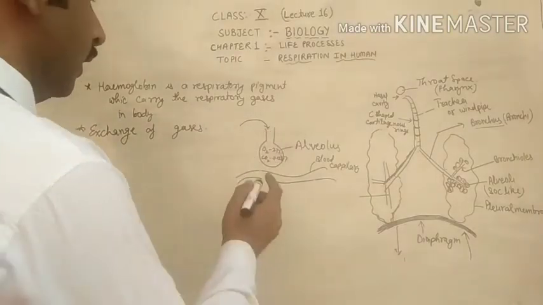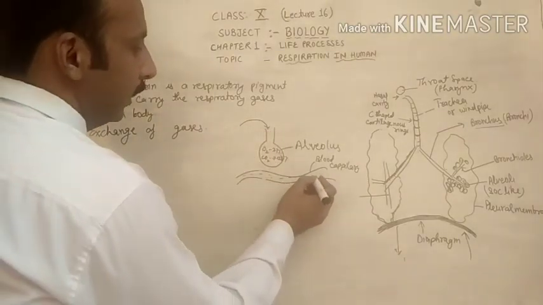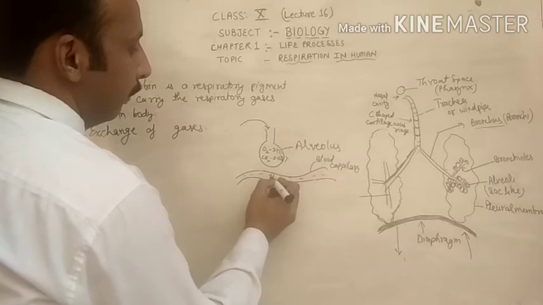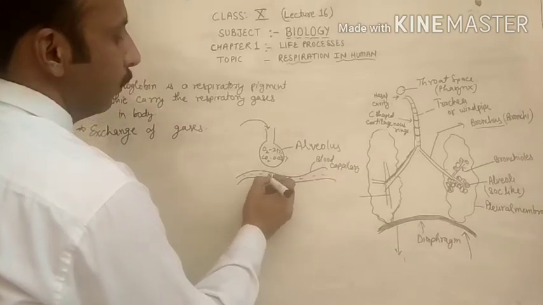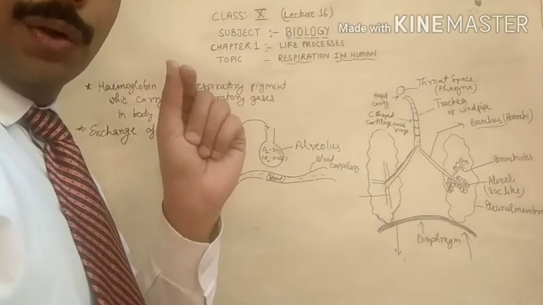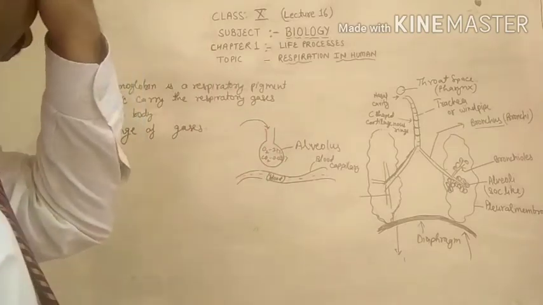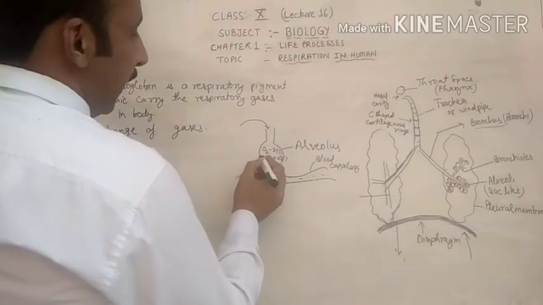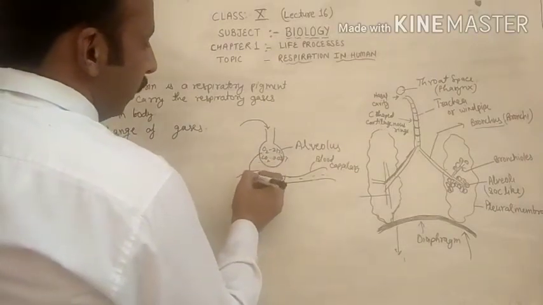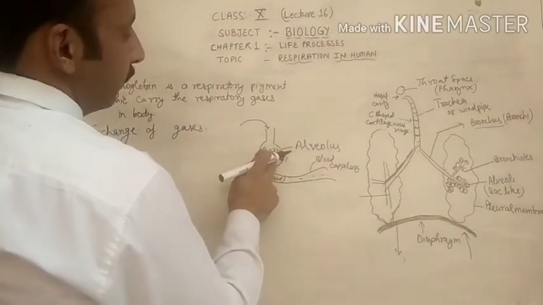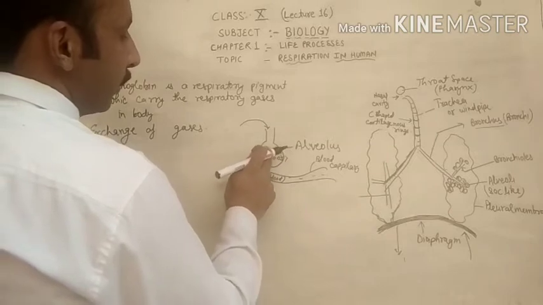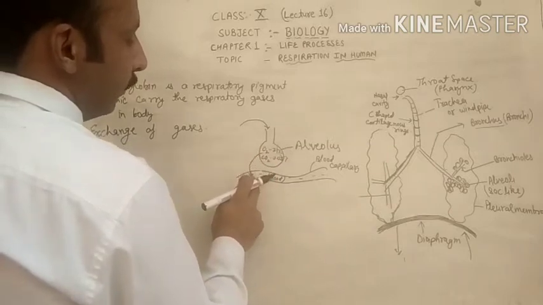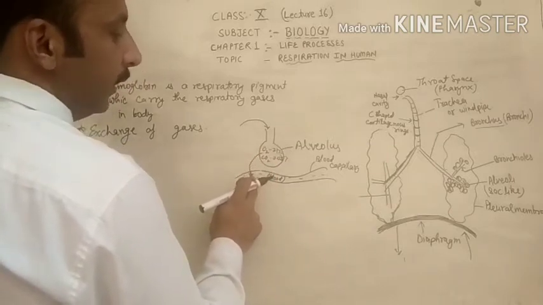Here is the blood, and inside the blood what is present? Hemoglobin. By the process of diffusion, because the oxygen amount here is greater, the oxygen gas will diffuse inside the blood.